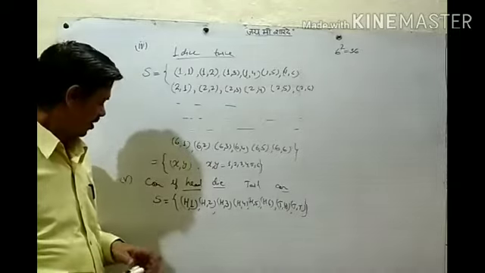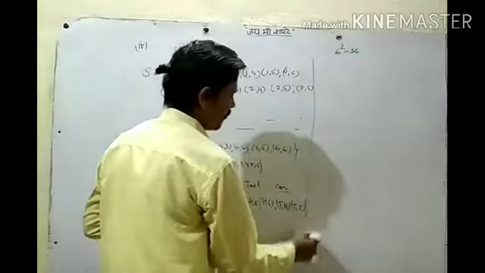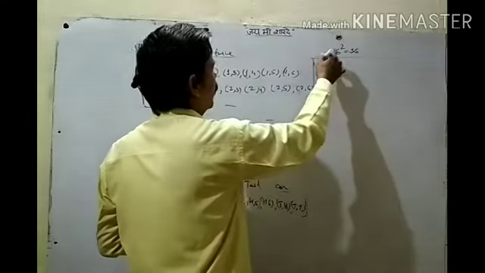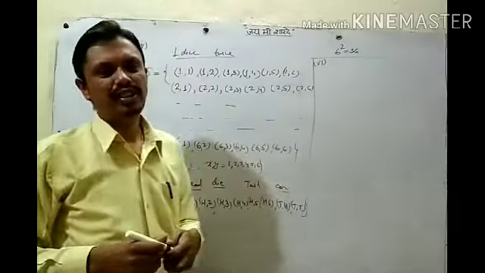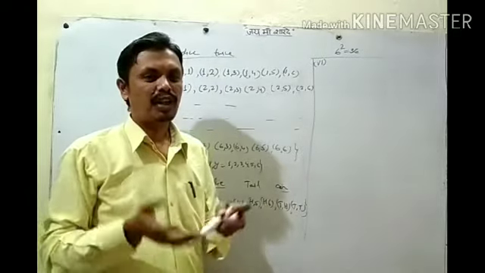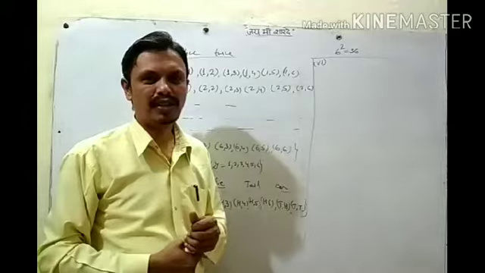Okay? Then one more question. If in a family we have 2 children, and a family has 2 children, then according to the order of their birth, what will be the sample space?